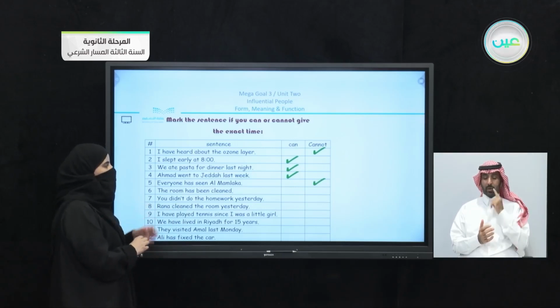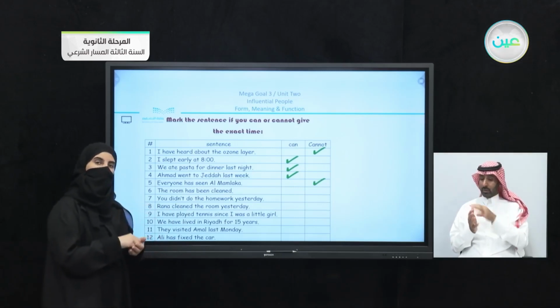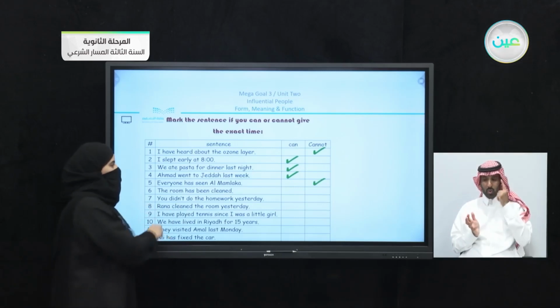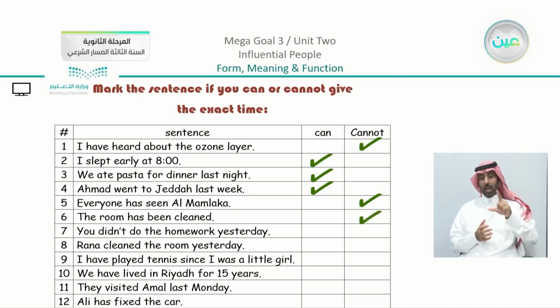The room has been cleaned. Do you know when was the room cleaned? No. So we have here can't. You didn't do the homework yesterday. So there is a homework missing. When? Yesterday. We can give it a specific time. Rana cleaned the room yesterday. Also there is a specific time mentioned.